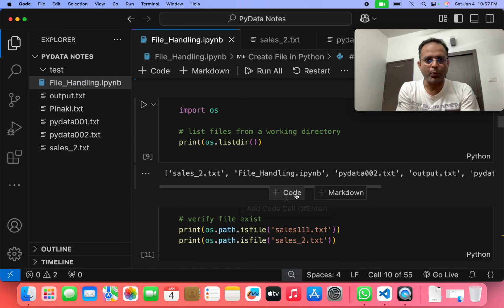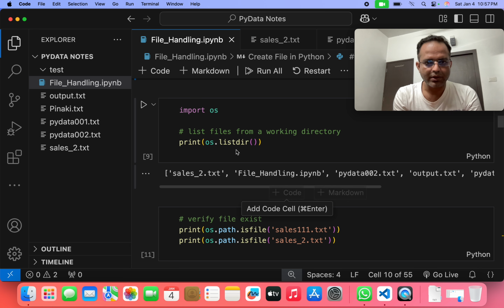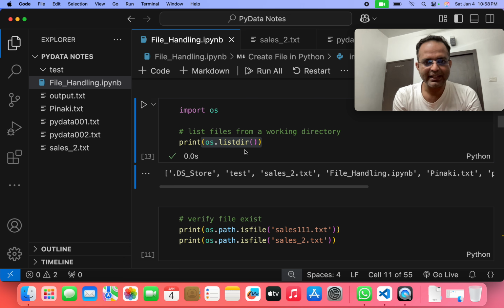Now we can import the OS. Now if we want to run that program, we write print os.listdir. This is the function os.listdir. What does it do if we run that program? Basically, listdir gives you the directory where you are working. Basically, that gives you the path.